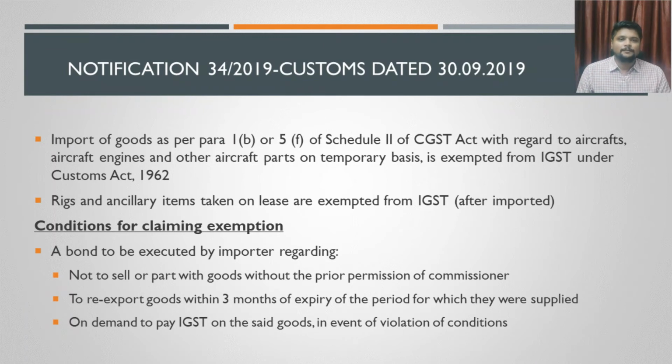The conditions are that there should be a bond executed by the importer. The person who imports these products has to execute a bond with the customs authorities. The bond should be executed on what? The importer should guarantee that the items imported on rental basis, on lease basis, he will not sell to some other person without any prior permission of the commissioner. He has imported, he will use it, and he will have to return it once the tenure gets over. If he wants to transfer these goods to some other person within India, he can do so only after getting a prior approval from the commissioner. That is one condition.